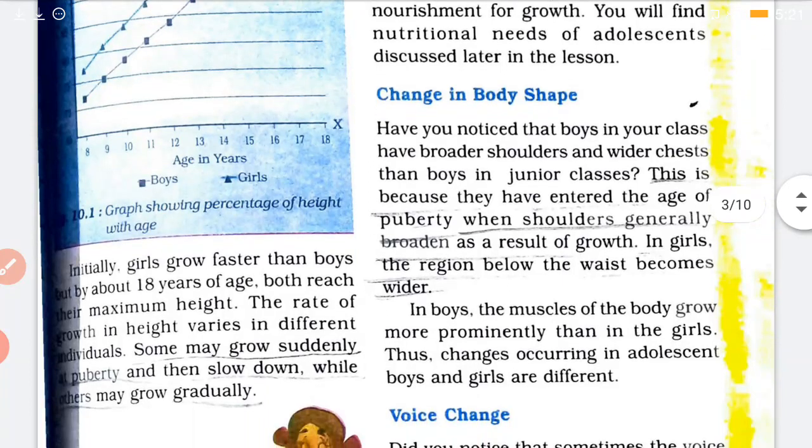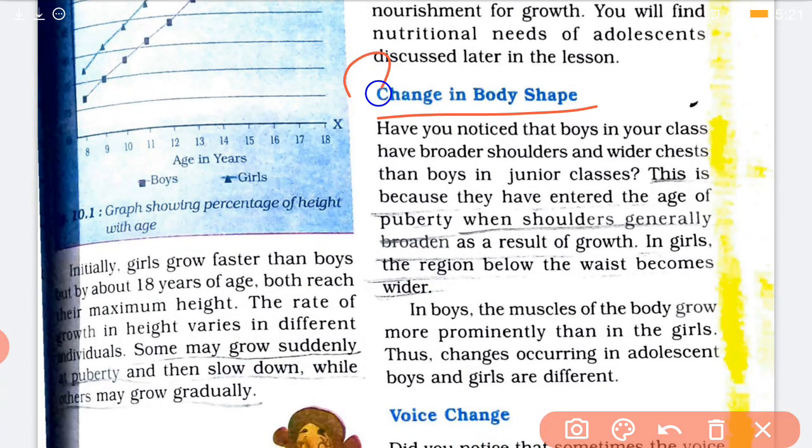Now the second change is change in body shape. Okay, change in body shape, this is the second change which we are going to see during puberty. Now body shape क्या है, देखोगे बच्चे जो क्लास 7 8 में है, एडोलेसेंट पीरियड में है, उन लोग का जो शोल्डर्स है वो चौड़ा हो जाता है, it becomes broad.